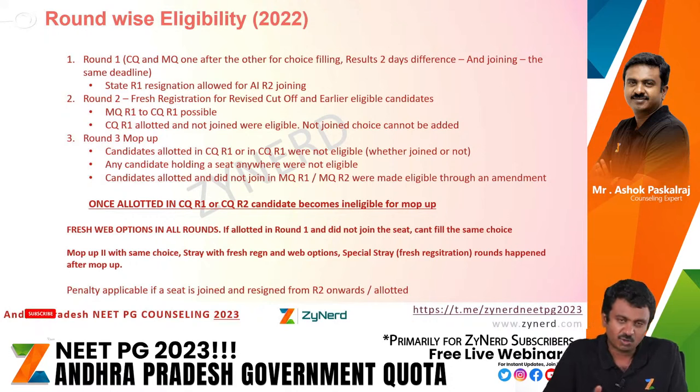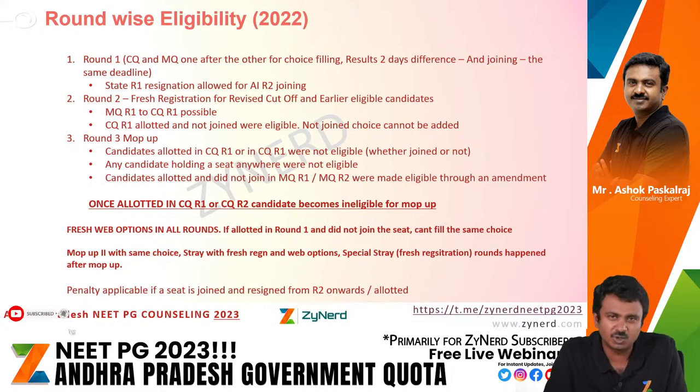So you have 2 results, CQ and MQ, with candidates filling in choices almost parallelly, or one after the other. Candidates might have got allotted in CQ and MQ. This was what happened last year. Some candidates were allotted only in CQ, some only in MQ. Those candidates did not have a confusion. Some candidates were allotted both in CQ and MQ.